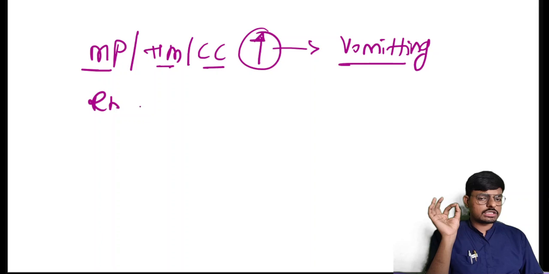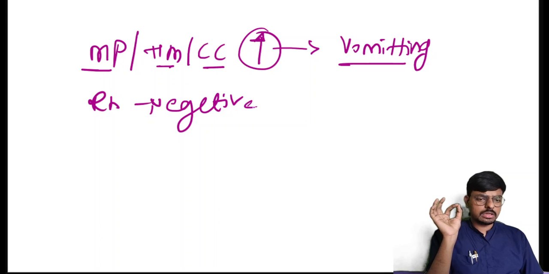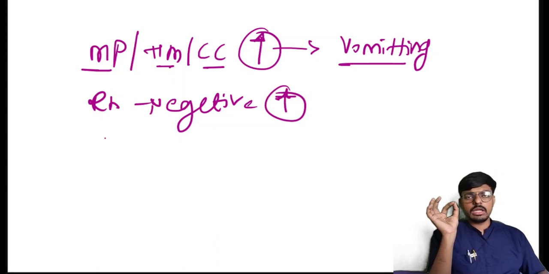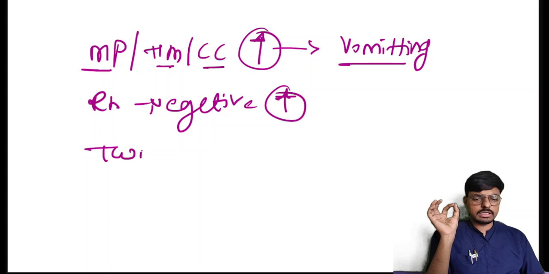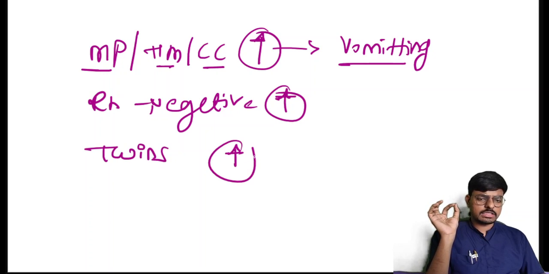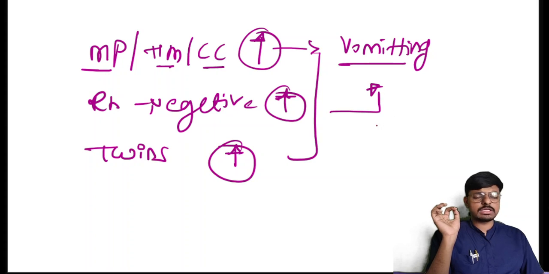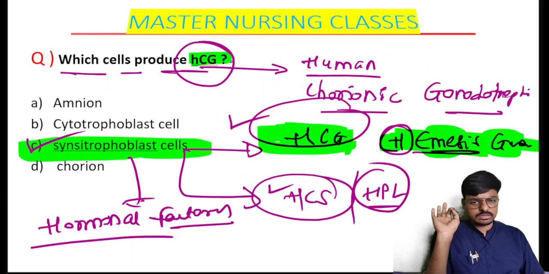Then in the Rh negative mother, increased HCG will also be there. Then in twin pregnancy, increased HCG will be there. These are the basic things we have to identify. In all these conditions vomiting will be excessive, and there is the highest chance of hyperemesis gravidarum. You have to remember and correlate this in the question and give the answer. I am clearing your concept here. Okay, children, is that fine? Yes.